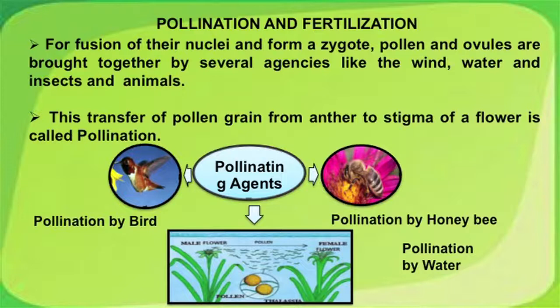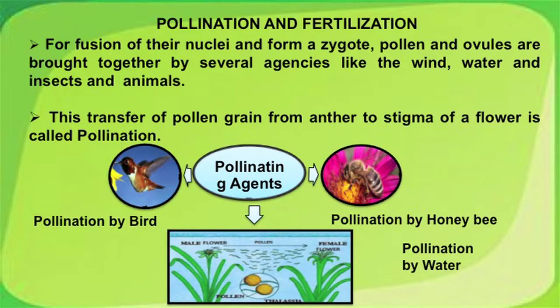How do pollen grains reach the stigma of the female flower? For fusion of their nuclei to form the zygote, pollen and ovules are brought together by various agents like wind, water, insects and animals. The transfer of pollen grains from the anther to the stigma of a flower is called pollination. Here you can see 3 agents of pollination on your screen.